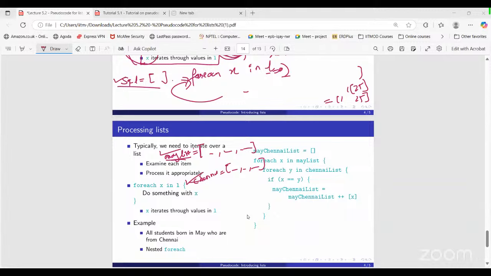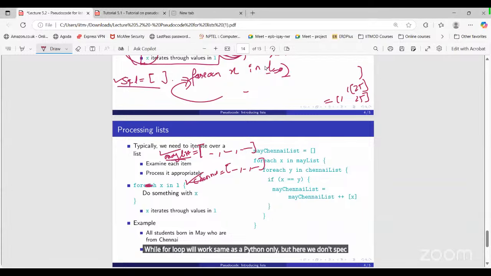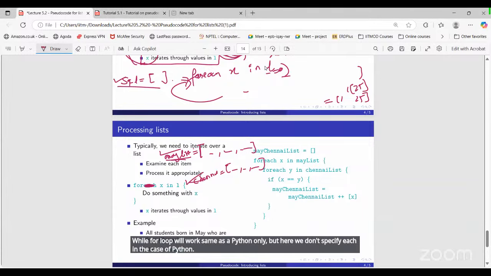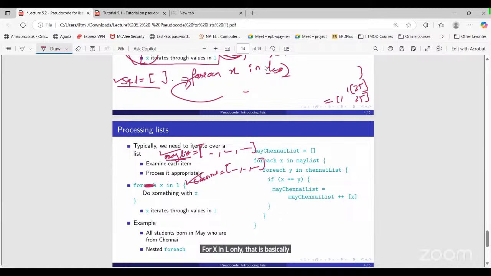In computational thinking, the for loop works same as that of Python. Yes, the same thing. The for loop works the same as in Python, but here we don't specify each as in the case of Python. For x in L only, that is basically the syntax in Python. But to understand how this for loop works, that's why we have put each here. So for each element in L, like that.